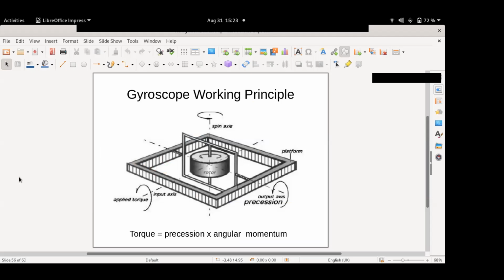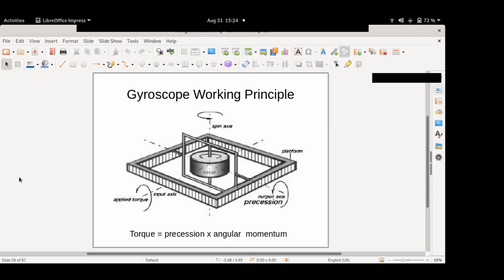Okay. So if you imagine that you are applying a torque along the input axis, you have a spinning wheel, and then you have an inner gimbal which is free to rotate with respect to the outer axis. When you apply a torque with respect to that input axis, you are trying to change the axis of the wheel, meaning the orientation is changed.